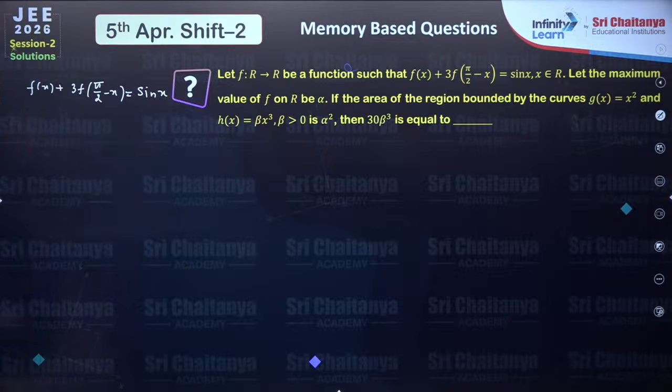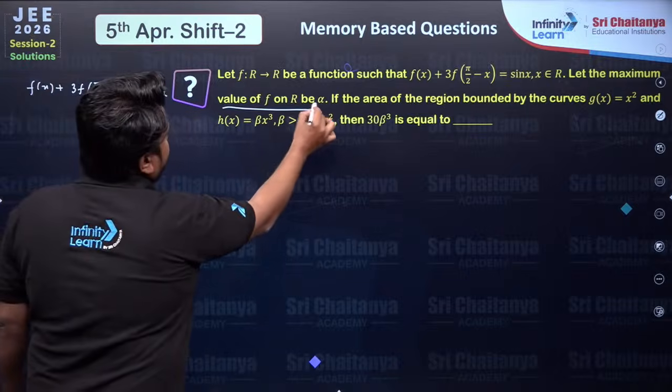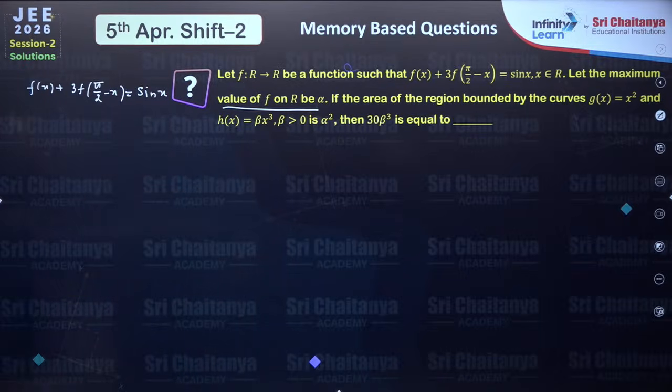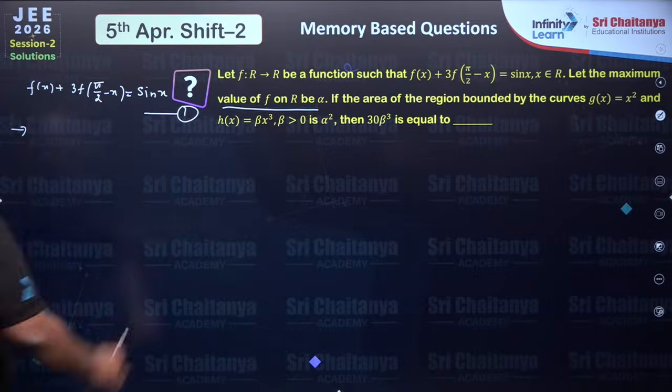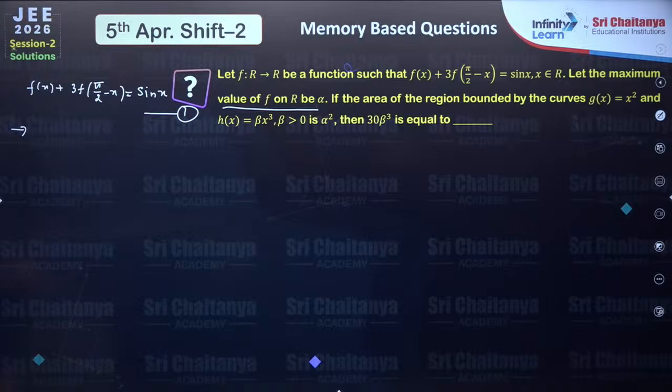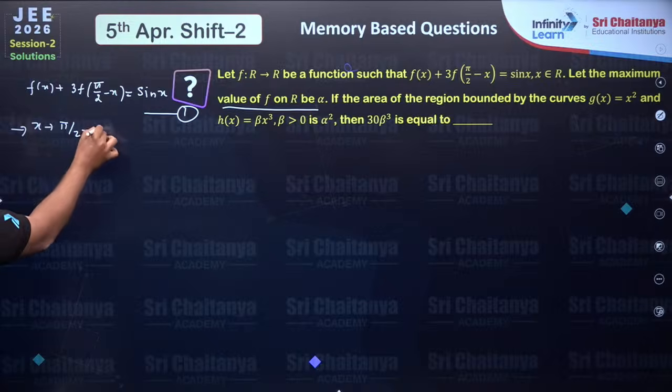Now first, to evaluate the maximum value of f on R, to find the value of alpha, we first need to find the function f(x), right? All of you must have studied functional equations. So this looks like a functional equation. Let's replace x with pi by 2 minus x.